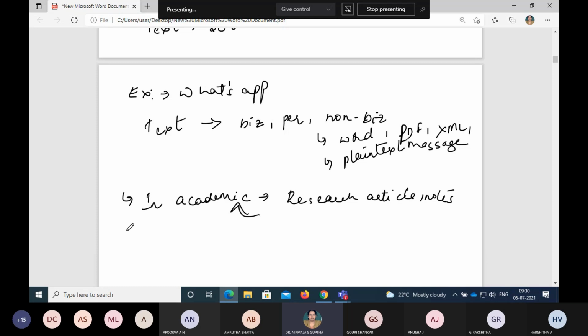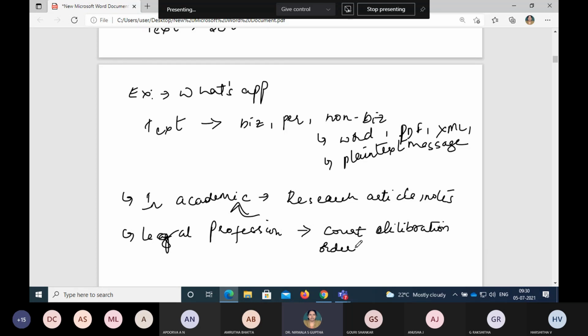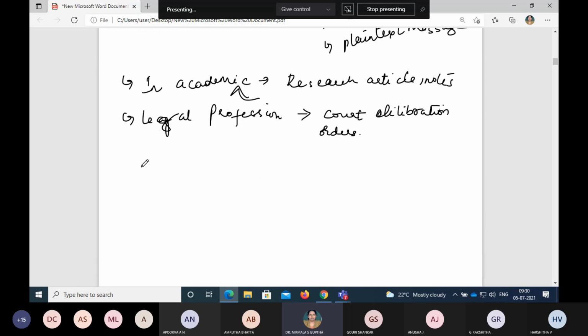Then there is a lot of information pertaining to legal professions like law. When it comes to the legal profession, the text sources could include the law, court deliberations, or the orders received from the court. This is the kind of information that can be there with respect to the legal profession. Like this, we can list it out for n number of professions.